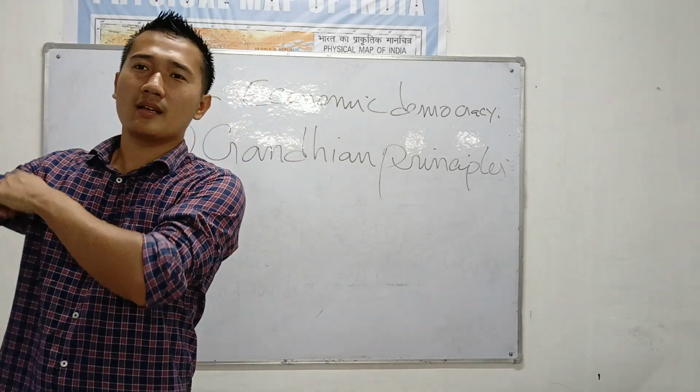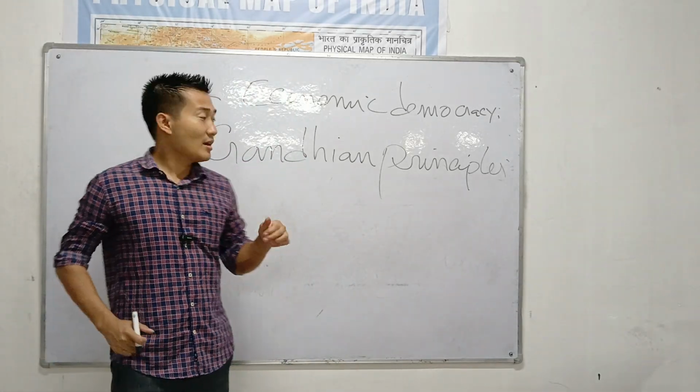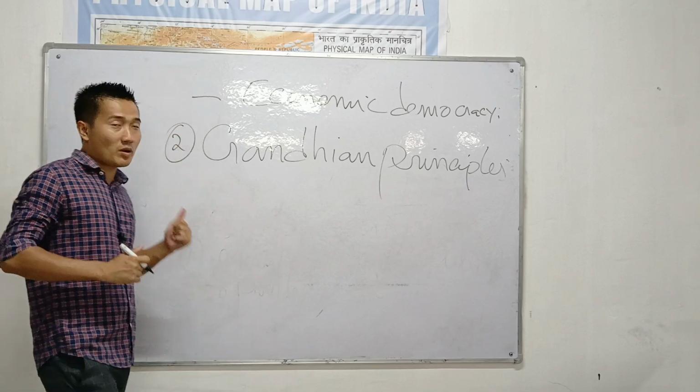Gandhian principles mean those principles which are favored by Mahatma Gandhi. Those principles which Mahatma Gandhi really wanted to have in India.